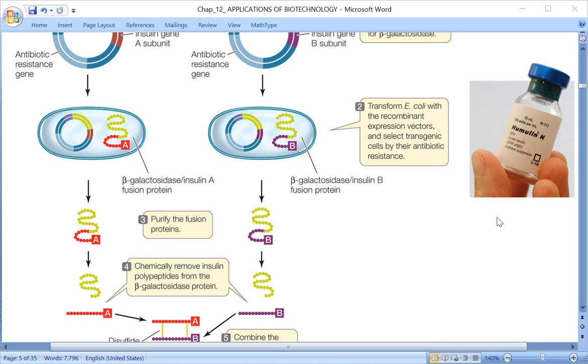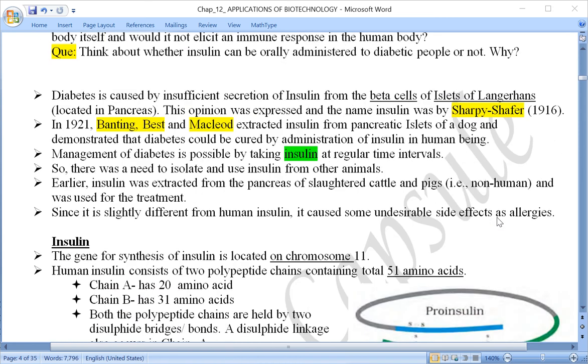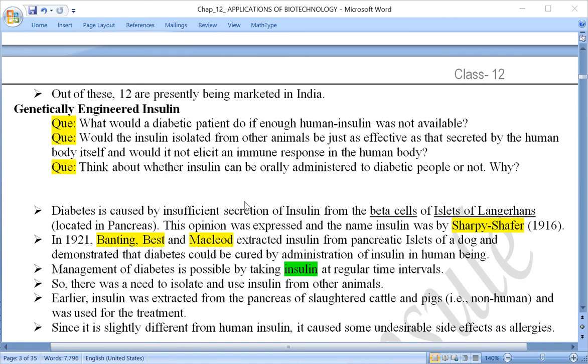So that was about genetically engineered insulin. I hope you have got the answer to this question. Let's see what a diabetic patient would do if enough insulin was not available, and that too human insulin. In the beginning, insulin was extracted from the pancreas of slaughtered pigs and cattle.